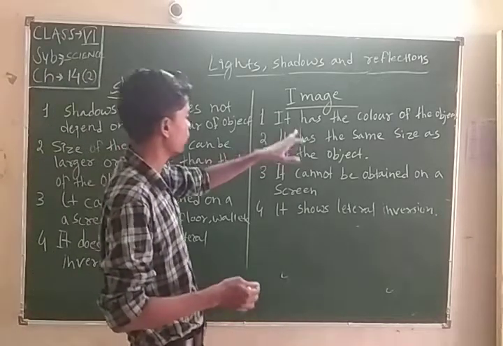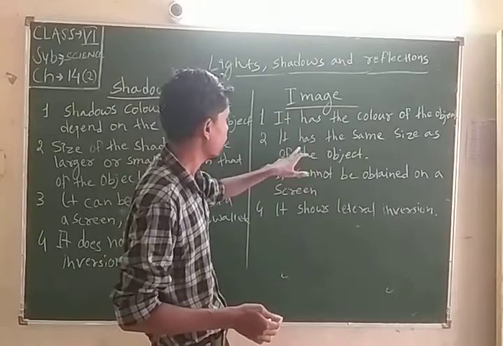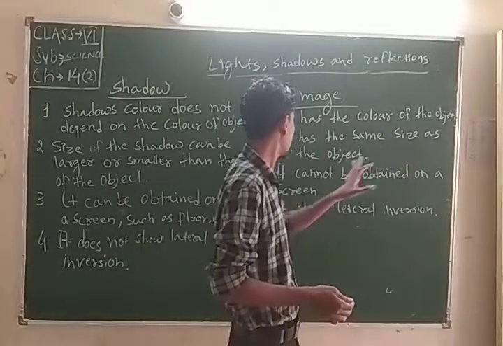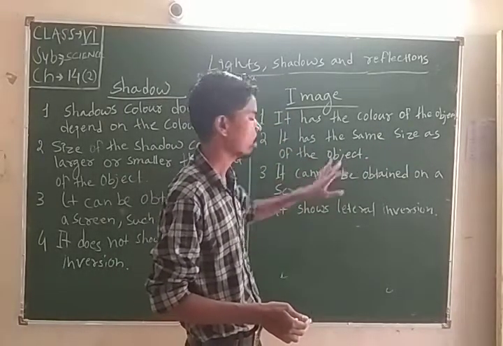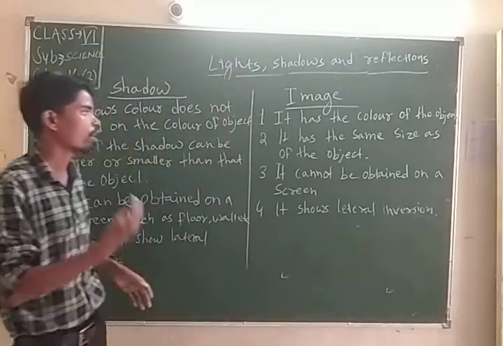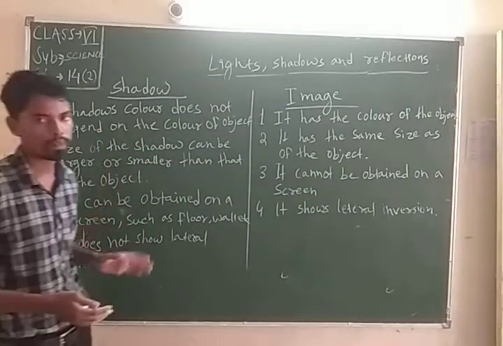Number 2, the image: in case of an image, it has the same size as the object.